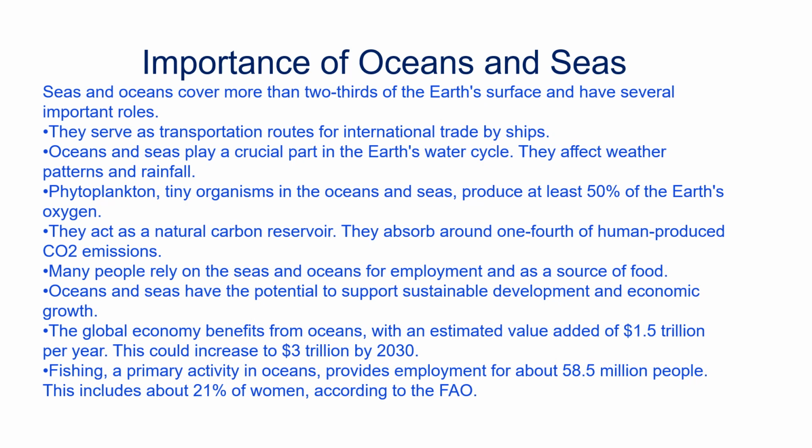They act as natural carbon reservoirs and absorb the carbon dioxide. Then they are source of food and employment. Then they help in economic growth, and the global economy benefits from oceans. And then fishing is a major activity, and the main fishing grounds are provided by oceans and seas.